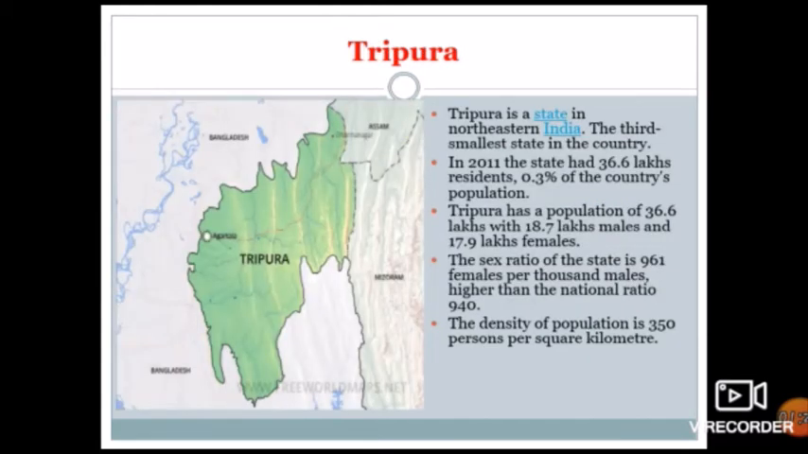Tripura. Tripura is a state in northeastern India, the third smallest state in the country. In 2011, the state had 36.6 lakh residents, 0.3% of the country's population. Tripura has a population of 36.6 lakh with 18.7 lakh males and 17.9 lakh females. The sex ratio of the state is 961 females per 1000 males, higher than the national ratio of 940. The density of the population is 350 persons per square kilometer.